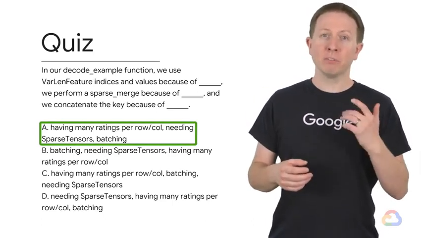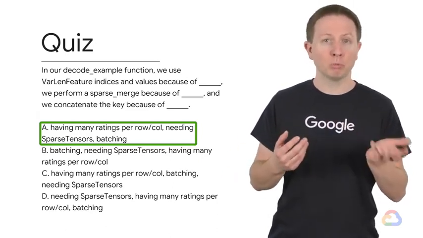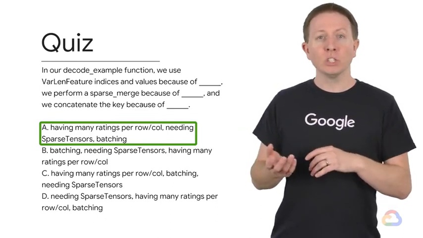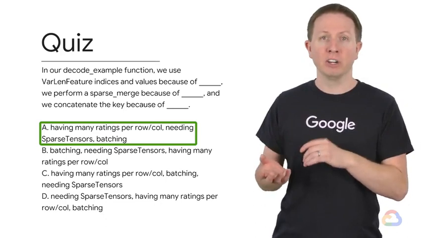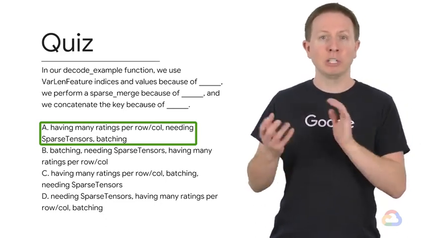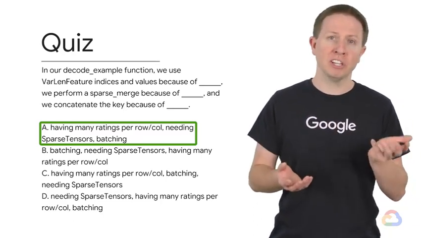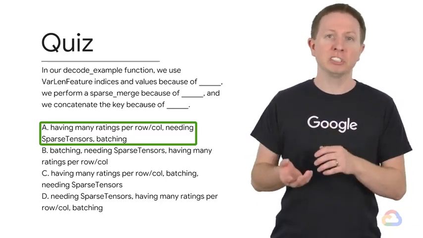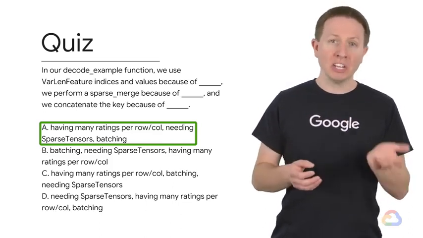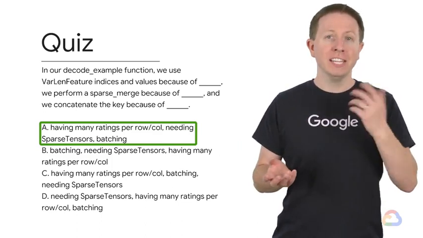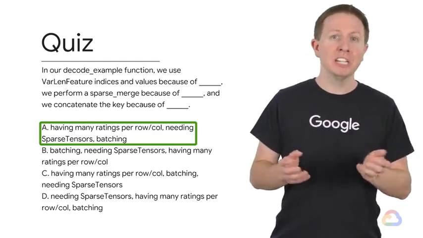In our decode example function, we use varlen feature indices and values because of having many ratings per row or column. For instance, when predicting items for users, each user will probably have a different number of items they have interacted with: the indices, and the corresponding ratings, the values. We perform a sparse merge because the WALS matrix factorization's input function needs the inputs to be sparse tensors. We concatenate the keys to the indices tensor because batching overwrites the first dimension of the indices with the batch index. So we use this trick in the remap keys function later to correct it.